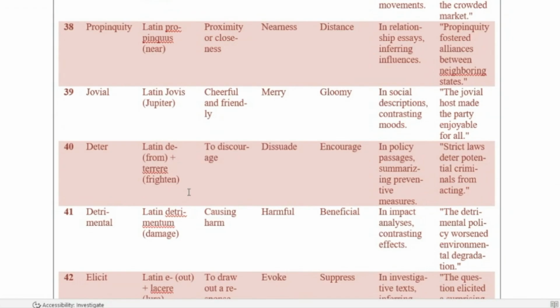This word helps infer influences due to closeness. Propinquity fostered alliances between neighboring states. As you may have heard the saying, you can choose your friends, but you can't choose your neighbors. So, being neighboring states forced these countries to forge alliances.